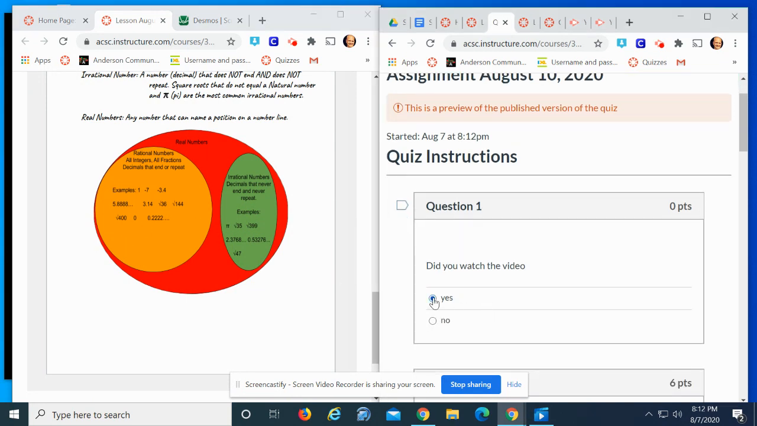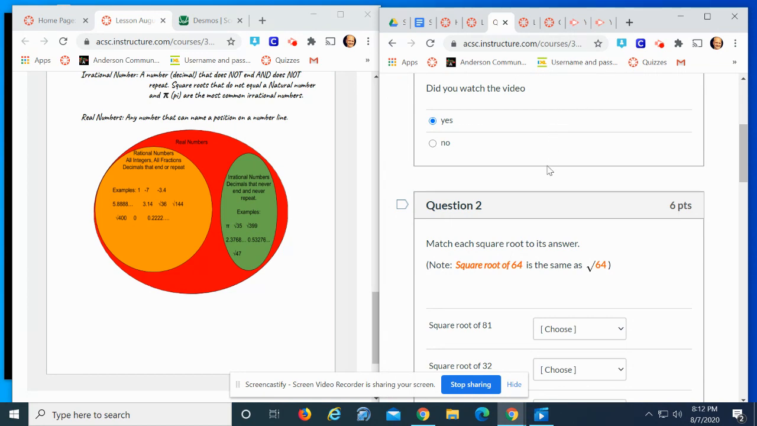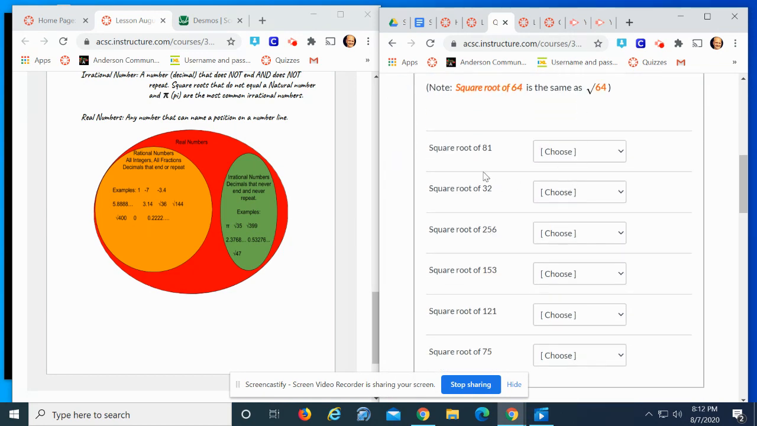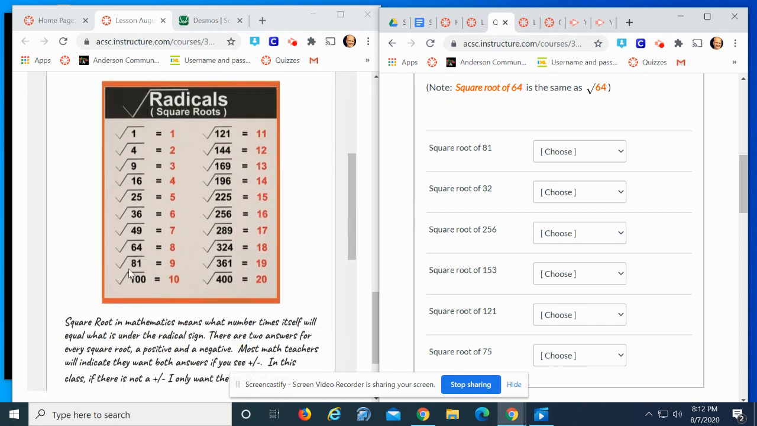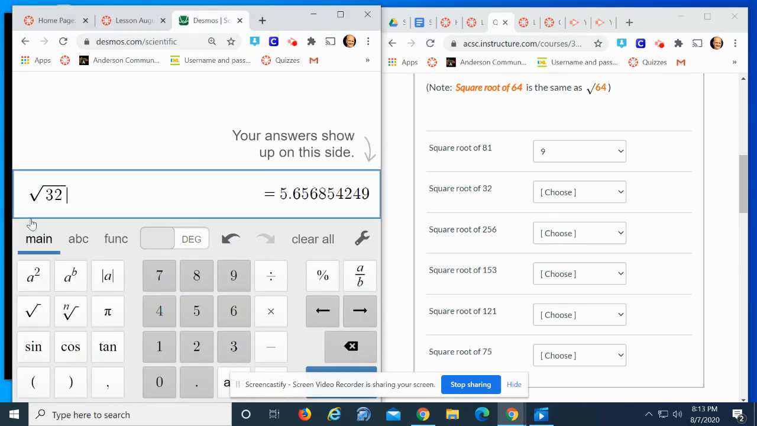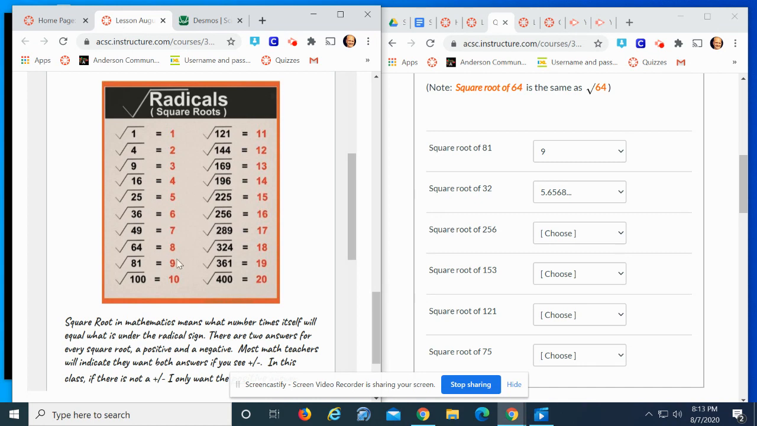So did you watch the video? Hopefully the answer is yes. I'll also post it right there. Match the square roots to its answer. Square root of 81. So let's go to square roots. 81, it's 9. Okay. Square root of 32. It's not on here. So I'm going to pull up Desmos's calculator, and I'm going to do square root 32, 5.6 something. So right there, 5.6. And then the next one says 256. So I would go back here, and I'd say, oops, 256 is 16.